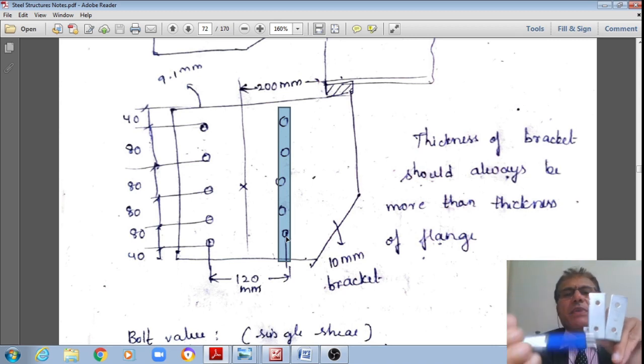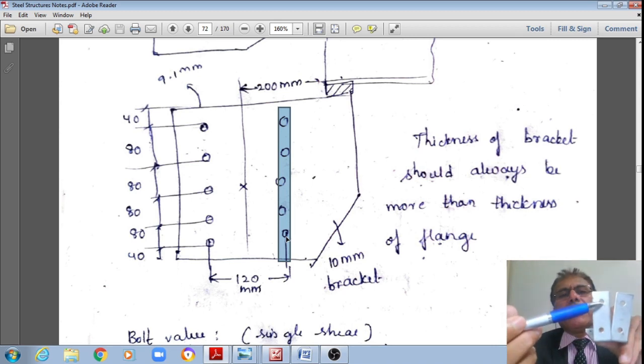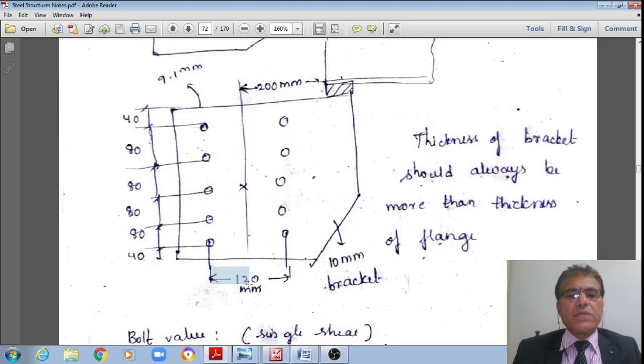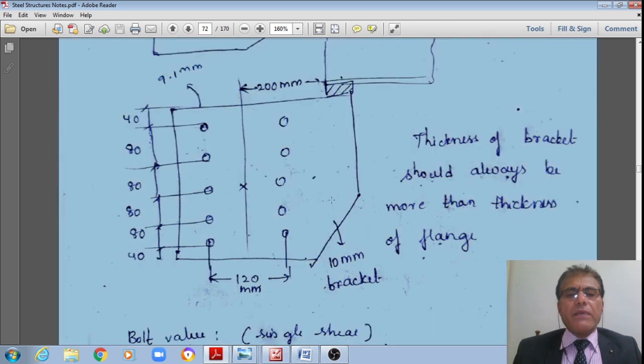Whereas the distance between the bolts in one row is called the pitch, 80 mm. Here 120 mm is the gauge. This is what is called the gauge, whereas this is what is called the pitch. P is equal to 80 mm, and you can see that the end distance is equal to 40 mm and 40 mm. This is the data given.